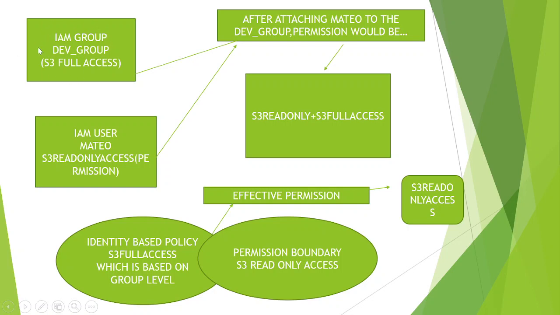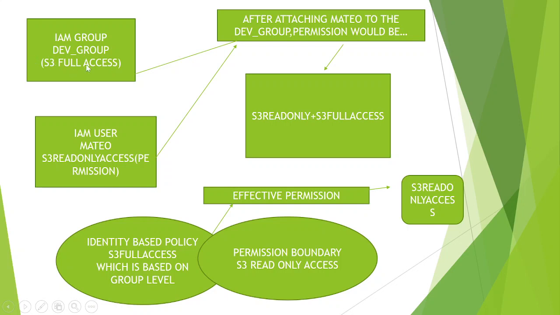This is an IAM group. You think this is an IAM group. I showed you about groups and users. Think this is a group, and the group name is dev group. In dev group, there is S3 full access. Who is having S3 full access? This Matthew. First, you see here, I am the user. The user is Matthew, and he is having S3 read-only access permission. He is having read-only, he cannot create anything. But this same person, in the group named dev group, is having S3 full access.